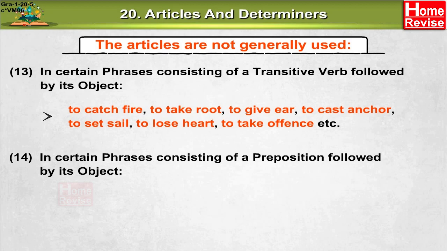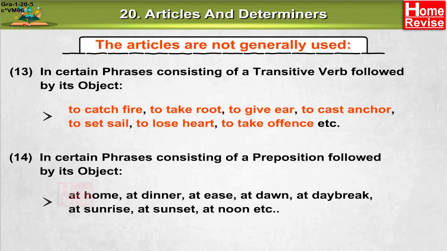In certain phrases consisting of a preposition followed by its object. At home, at dinner, at ease, at dawn, at daybreak, at sunrise, at sunset, at noon, etc.